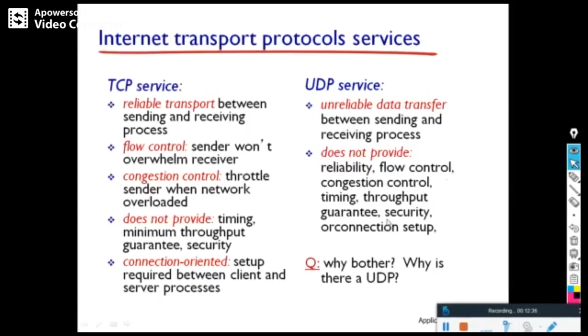We have transport layer protocols which help the application layer, the first being TCP. TCP is a reliable transport layer protocol which provides flow control, congestion control and timing, and it is connection oriented, meaning a three-way handshake is established between client and server before sending data. UDP is an unreliable protocol and doesn't provide reliability, flow control, congestion control, timing, throughput, etc.